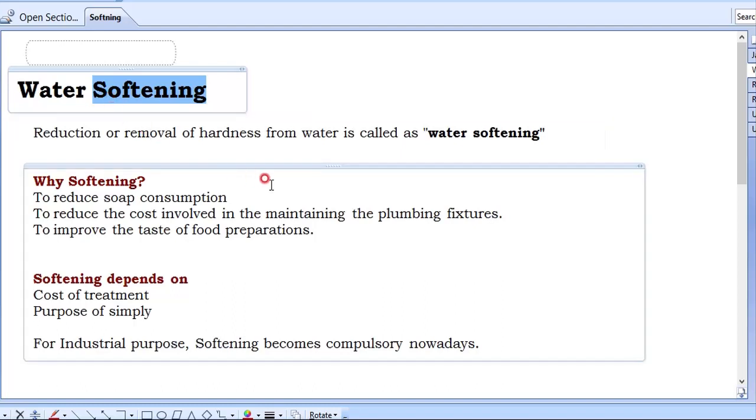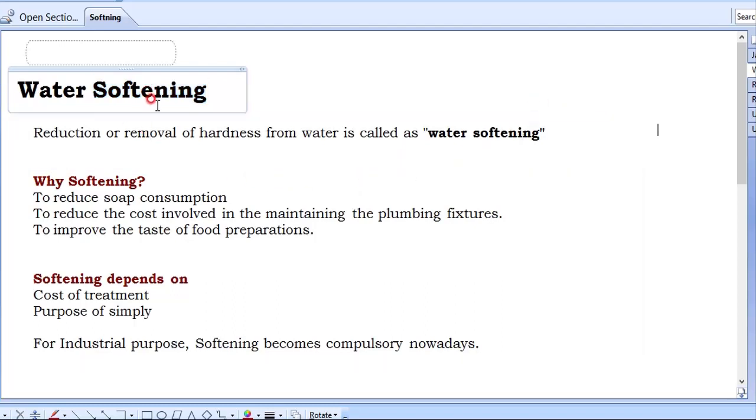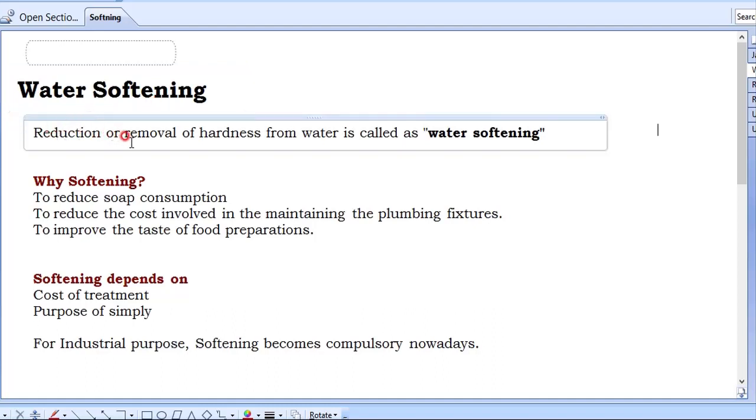Then what is the definition of hard? What are the chemicals which are responsible for hardness of the water? These chemical properties of water we have studied in the second module. In the second module, water hardness is studied. How to make hard water soft, that we are going to learn in this class. Okay. Then what is softening? This reduction or removal of hardness from water is called water softening.